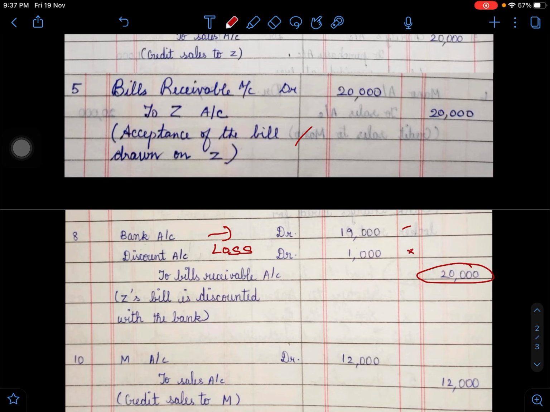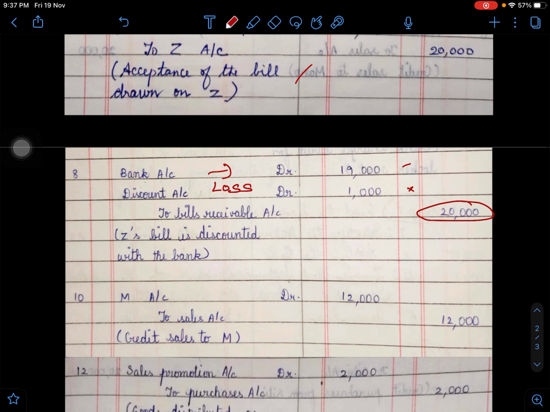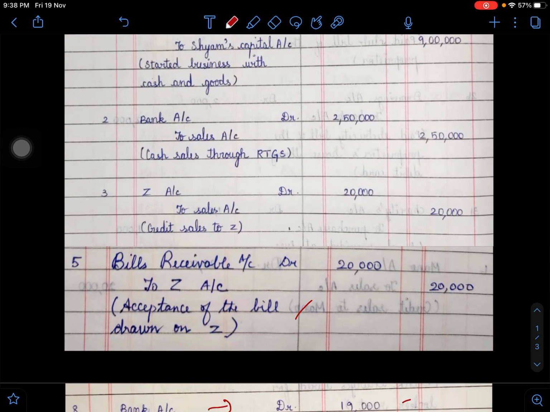So it's considered to be a loss, because of the timely help given by the bank by discounting the bill of the actual person called Shyam. So in the bank account, this shows that money is actually coming in. Then you also debit discount to show the loss of 1,000 and credit bills receivable. So this is how this will be accounted.